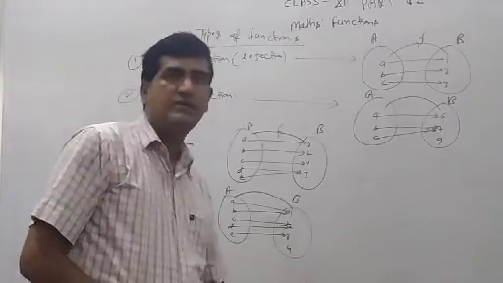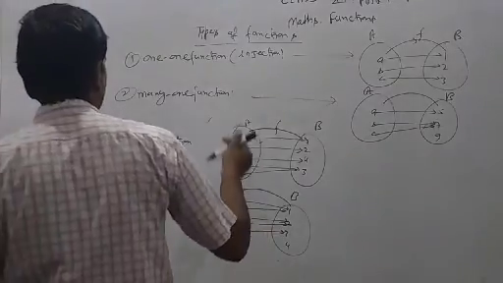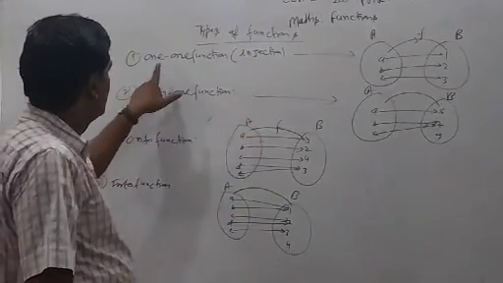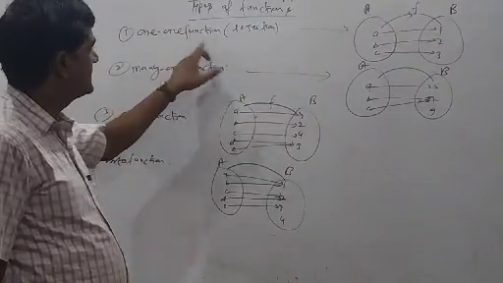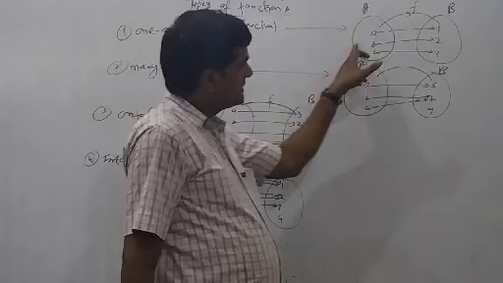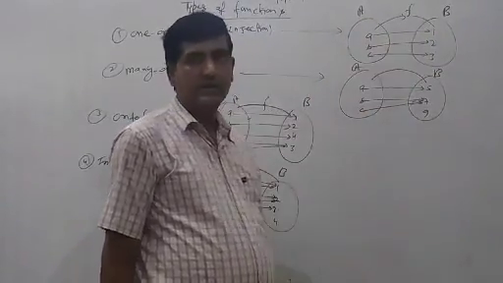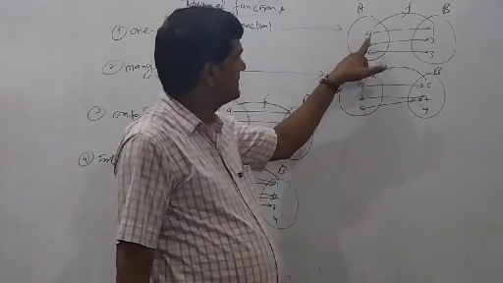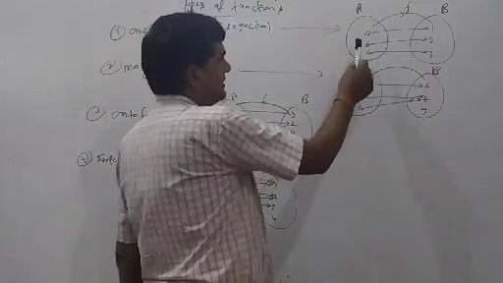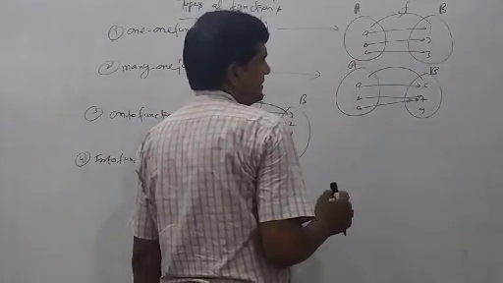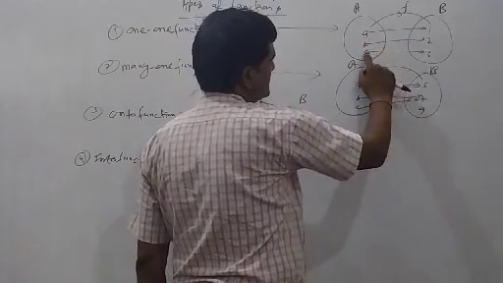Now see the types of function. This is most important. How many types of function? Now we can see here, one function means injection, one-one function. If two sets are there, suppose A and B, A is related to B, then this is what? Domain and codomain. Then the range means A to 1, B to 2, C to 3.